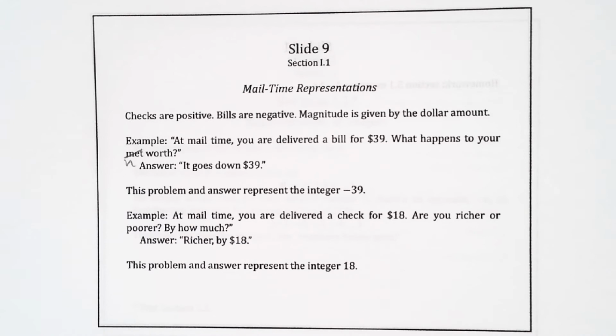So think of this as basically the same as the bank account illustration I was using earlier. The checks are black, the bills are red. Checks make your money go up, bills make your money go down. Remember, by the way, that when you get a bill in the mail, your net worth goes down because the company, maybe it's the electric company, they're saying that you owe them money.